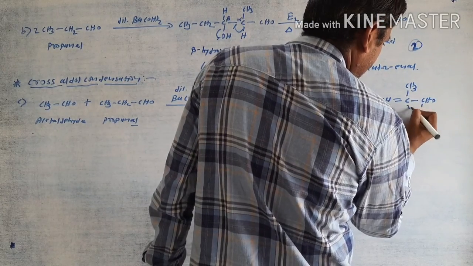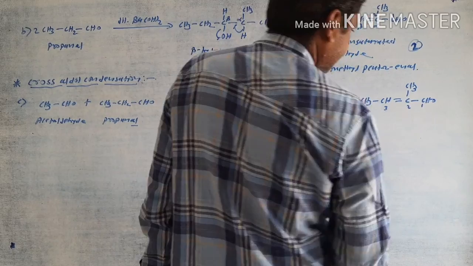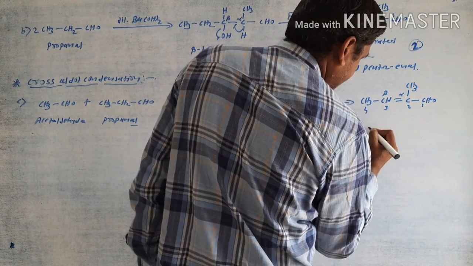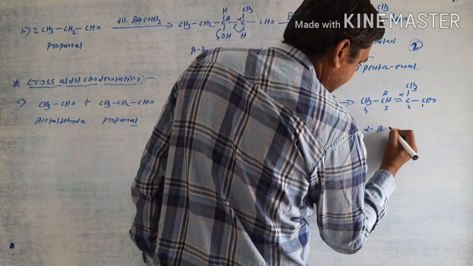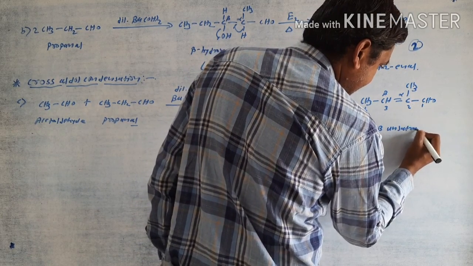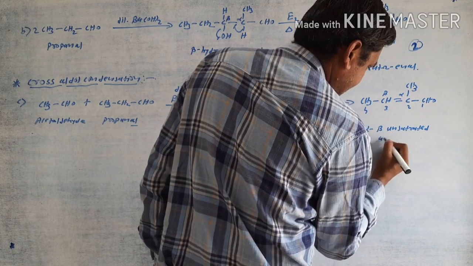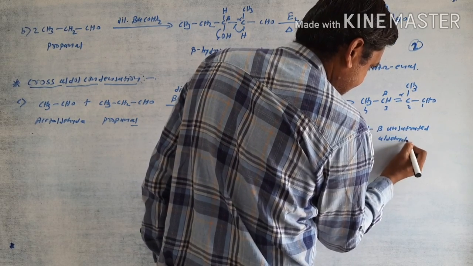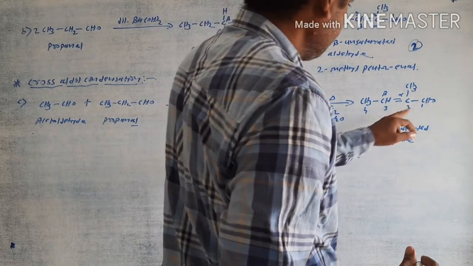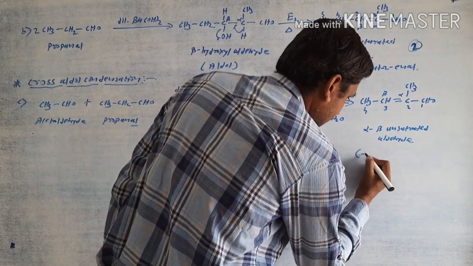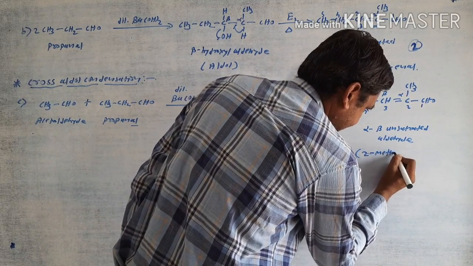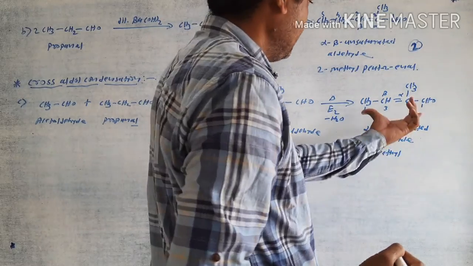After numbering 1 2 3 4, overall it is an alpha beta unsaturated aldehyde, and the particular name is 2-methyl.